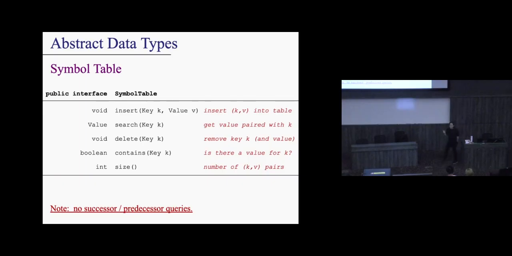The min, max, successor, predecessor operations are things that you get in a dictionary, right? In a symbol table, we say we don't care about those operations, we only want these ones. So take note that when we talk about symbol tables, there is no such thing as successor or predecessor queries. There is no such thing as min or max queries.